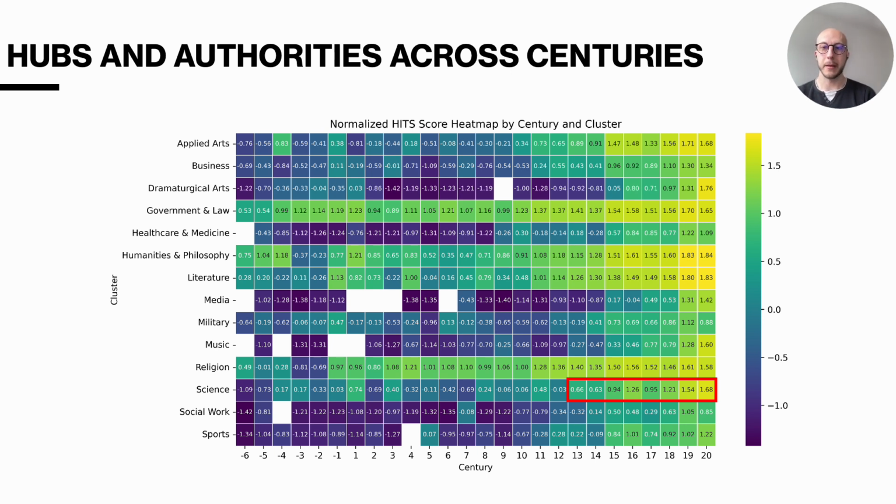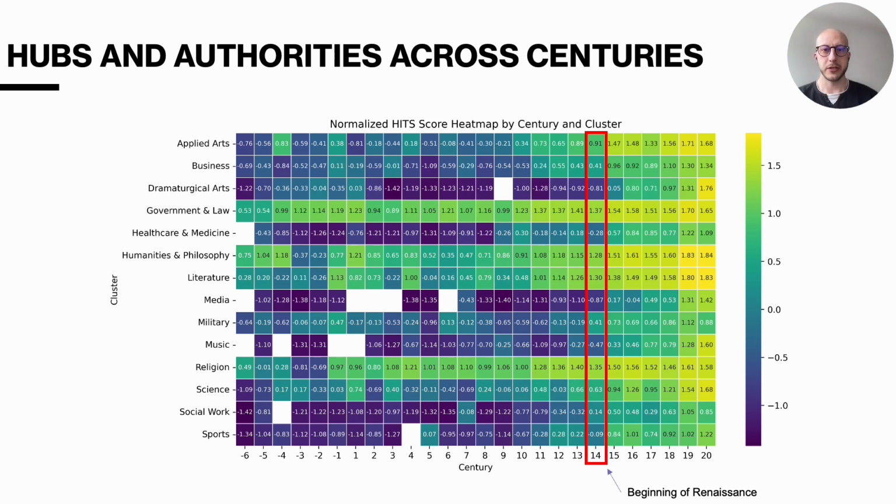However, we can also detect some major shifts. For instance, science rises significantly after the 13th century, aligning with the very beginning of the Renaissance. Dramaturgical arts also surged in the 16th century, affected probably by the Elizabethan theatre and figures such as William Shakespeare. In general, we observe that the 14th century Common Era, which aligns with the beginning of the Renaissance or the very beginning of the spread of the printing press, acts as a turning point for multiple clusters that afterwards gain centrality.